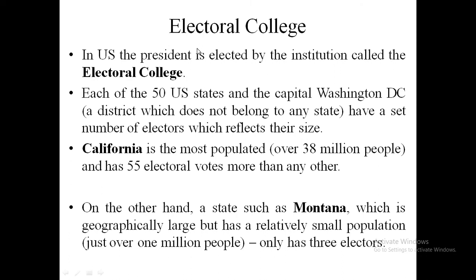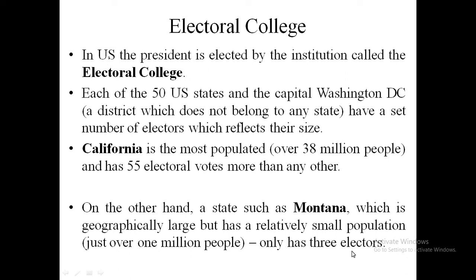For example, California is the most populated state with around 38 million people, and it has around 55 electoral votes, which is the largest. Similarly, Montana has a smaller population of around 1 million people, and it has only 3 electors.